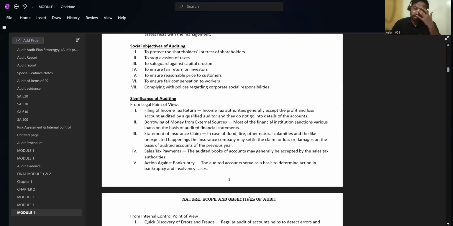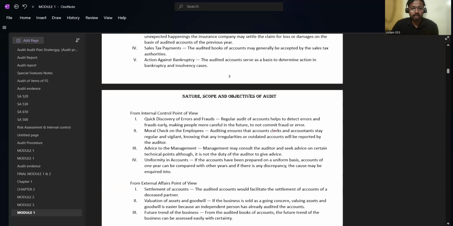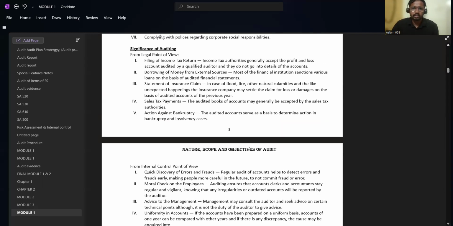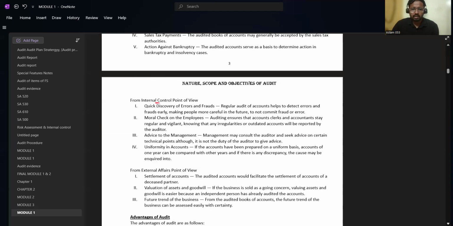I'm showing how my book is organized. For example, from the internal control point of view, what is the heading here? Oh, okay, here it is showing the significance of auditing. From the legal point of view, what is the significance of auditing? From the internal control point of view, what is the significance of auditing? Like that, it is given point wise only.